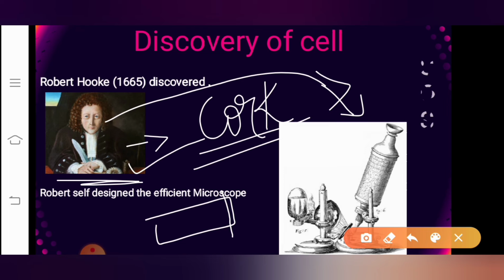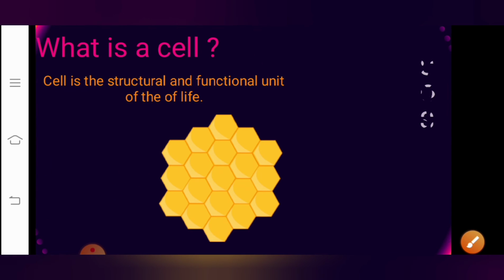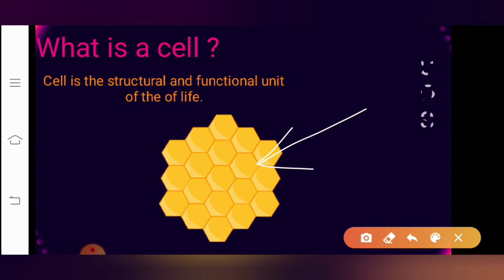He found structures like honeycomb. You have seen the honeycomb in the previous slide I have shown you. This is how the honeycomb structures look, correct? He observed a structure like honeycomb, which had empty spaces, and these empty spaces were surrounded by walls. These walls we call cell walls. Actually, these are the empty spaces.